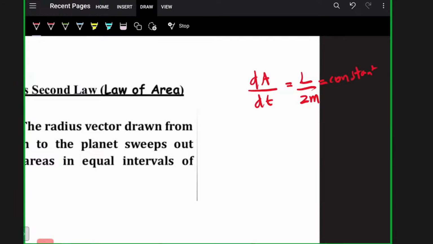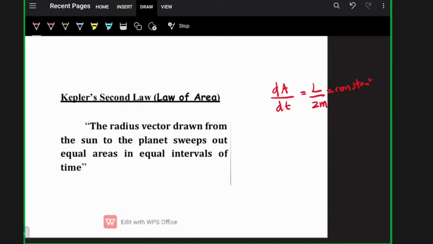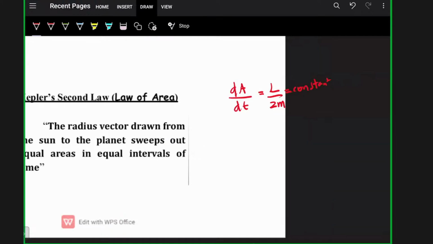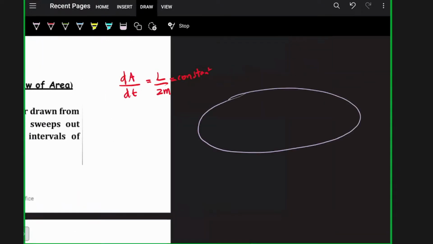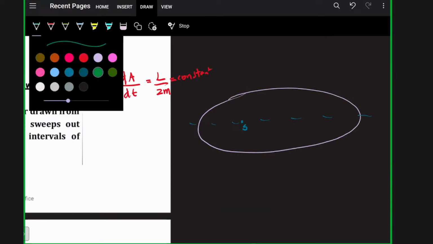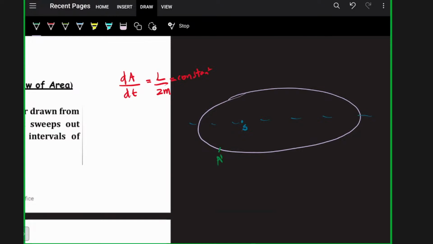Basically saying the radius vector drawn from the sun to the planet sweeps out equal areas in equal intervals of time. So if I want to demonstrate diagrammatically, see, this is the ellipse, and the sun should be at one of the foci of the ellipse. So the sun is here. Suppose the planet first moves from A to B.